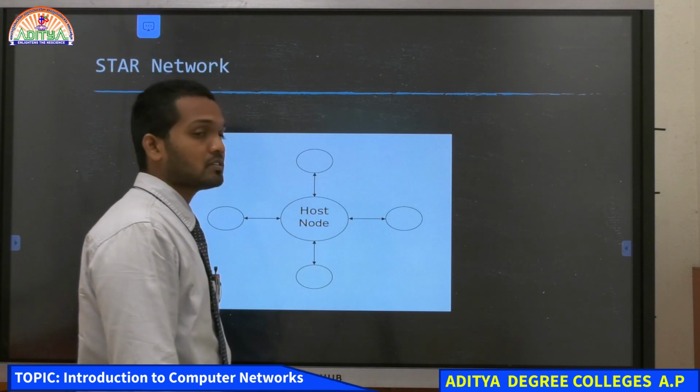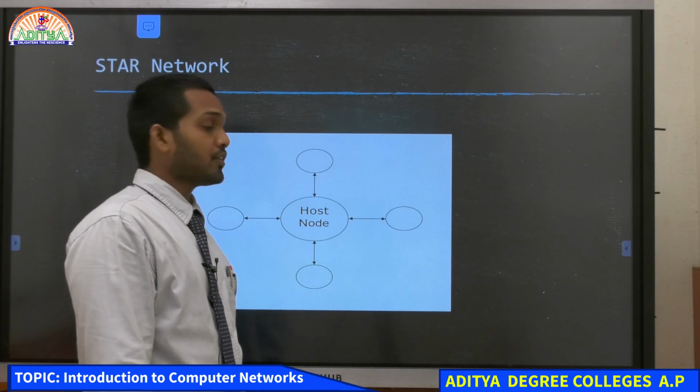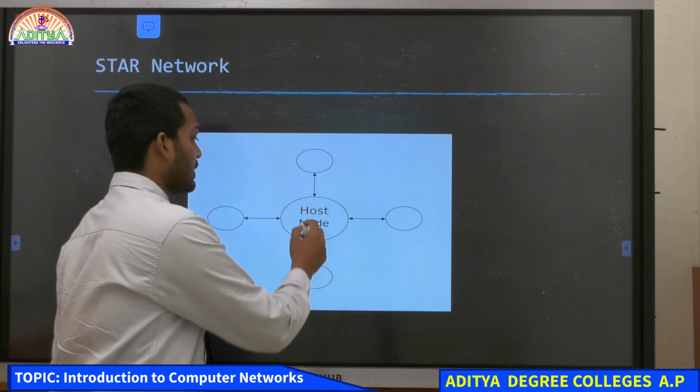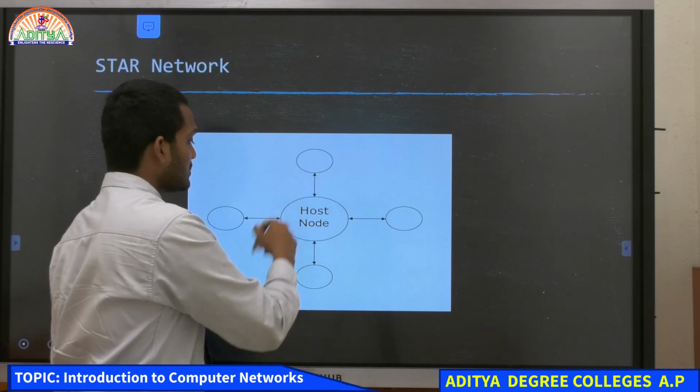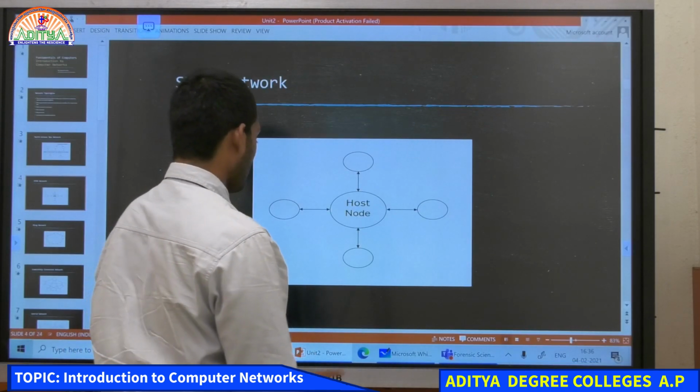So what are the other topologies we have? The next one is the star network topology. In star network topology, there is only one host node, or only one point to which all the other computers or nodes are connected. So what do you understand by this?